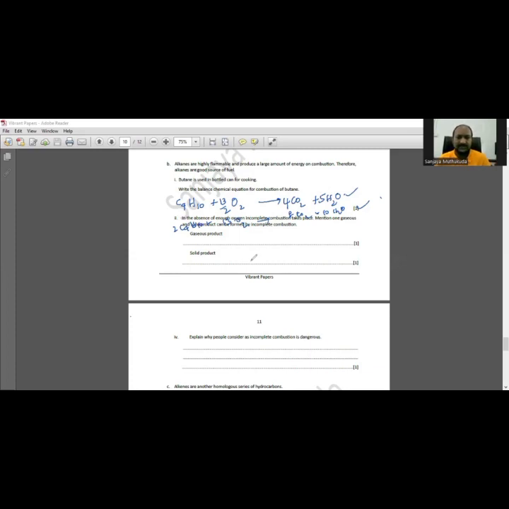In the absence of enough oxygen, incomplete combustion takes place. Mention one gaseous and one solid product that can be formed by incomplete combustion. The gaseous product is carbon monoxide instead of carbon dioxide. In the absence of enough oxygen, carbon monoxide forms, or carbon is the solid product formed in incomplete combustion.